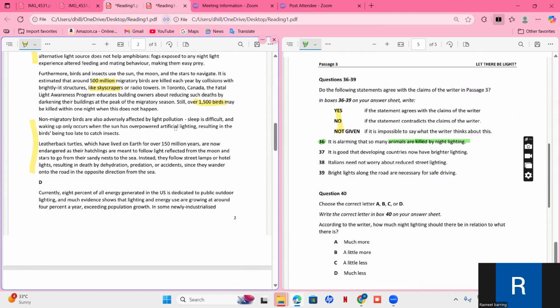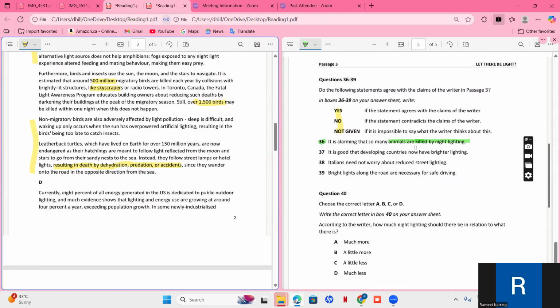Now they are talking about leatherback turtles, which have lived on Earth for over 150 million years, are now endangered as their hatchlings are meant to follow light from the moon and stars to go from their sandy nest to the sea. Instead, they follow street lamps or hotel lights, resulting in death. Okay, so they are talking about animals being killed, resulting in death by dehydration, predation, or accident.